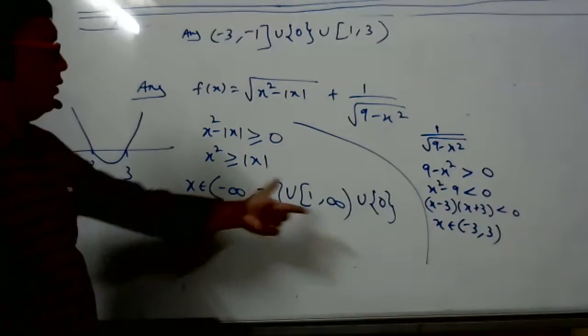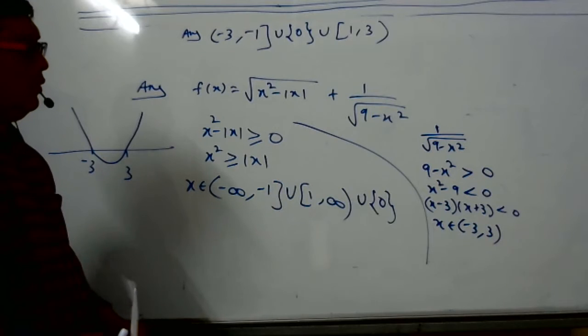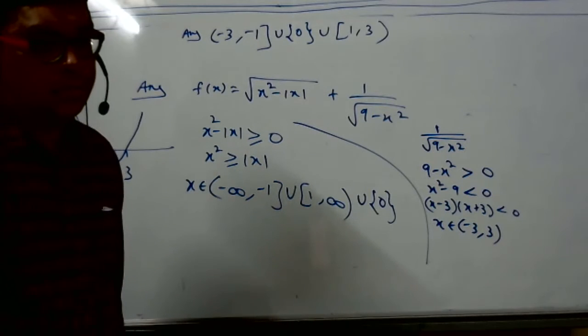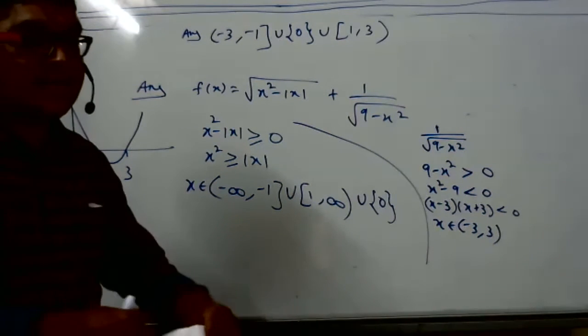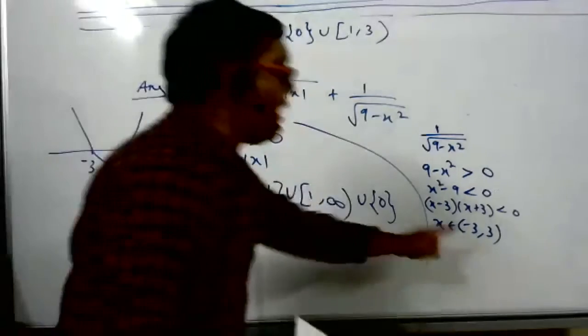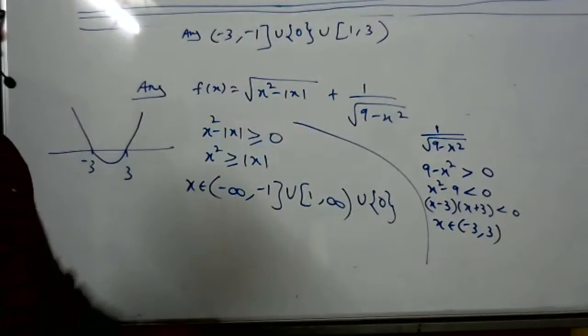Tell me, what is common here? The common thing is the answer, that is the domain. Intersection. The intersection between these two is the answer, where both are true.